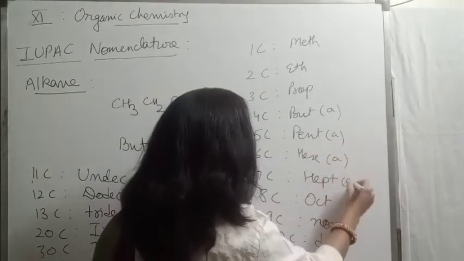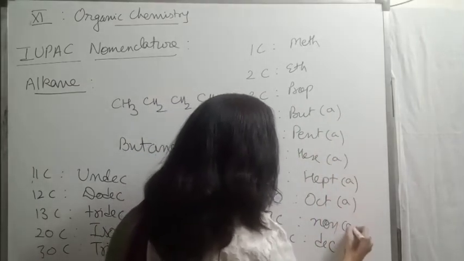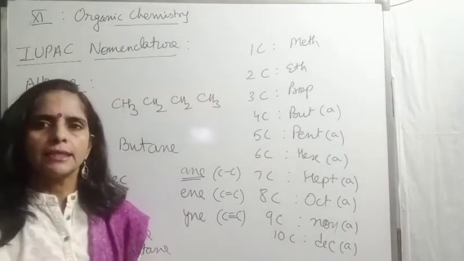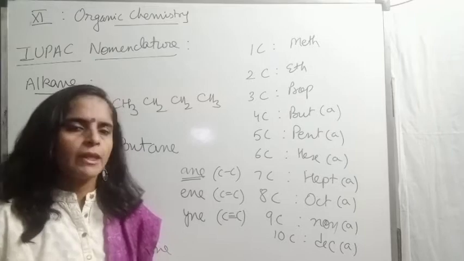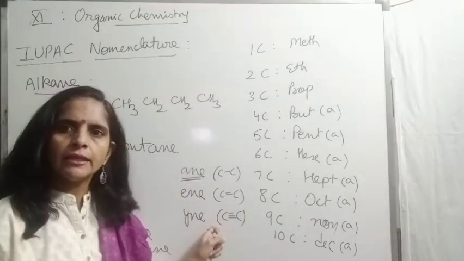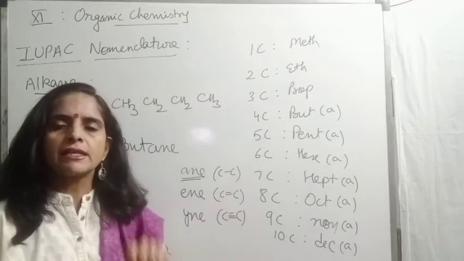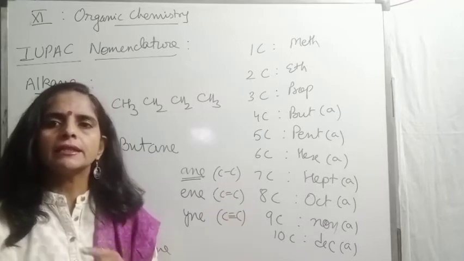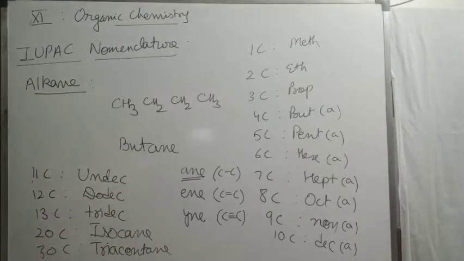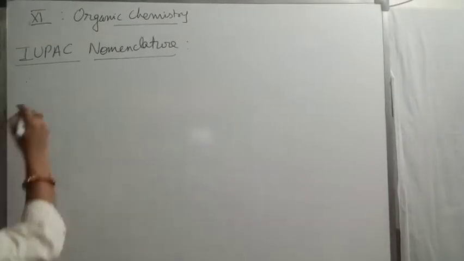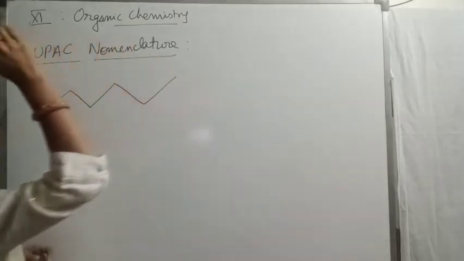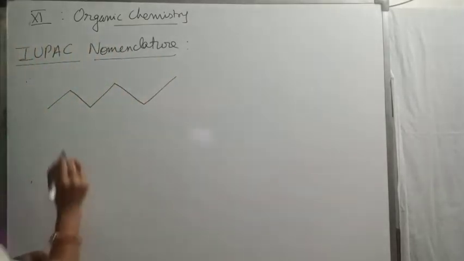We will discuss later where we should use 'a' and when we don't have to use 'a'. After writing this primary suffix, we will be writing secondary suffix that will indicate the functional group. So now children, we will be using all these rules with examples. We will discuss all rules.